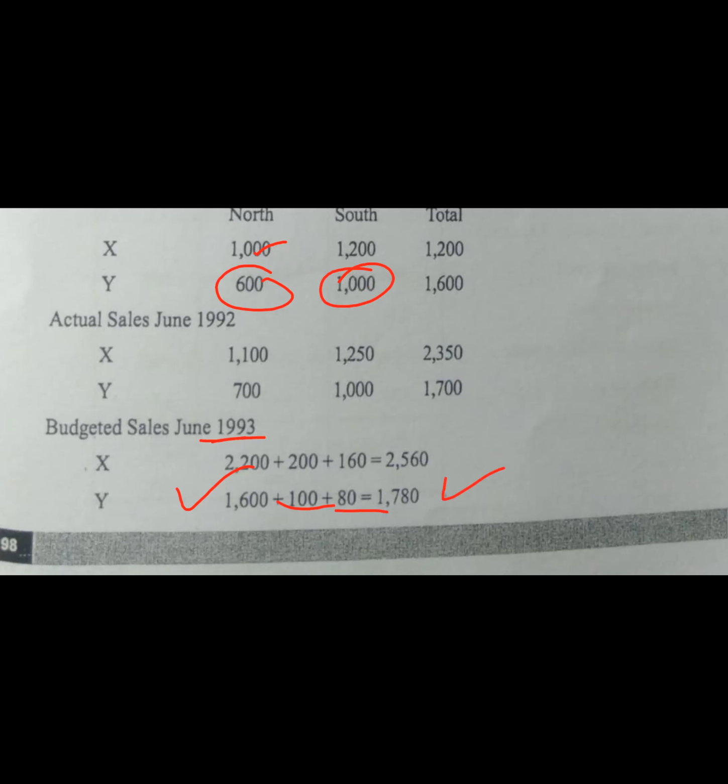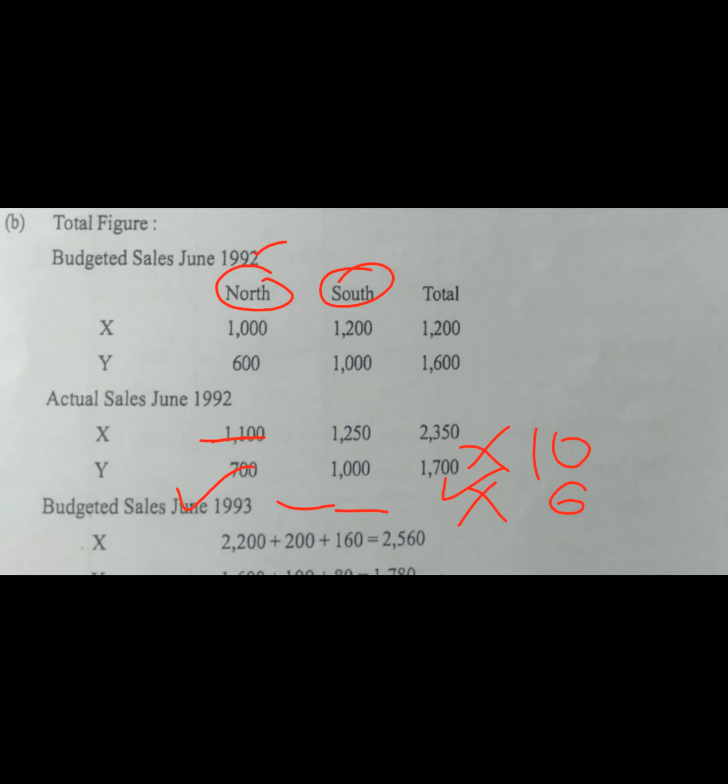It will be a total sales in units. If you multiply with the 10 rupees and 6 rupees, you will get the values. That is what we need to do in the answer while taking these totals. So totals we will take from the working note of quantity, and directly we will multiply with the rate per unit, so that you will get the total amount value.